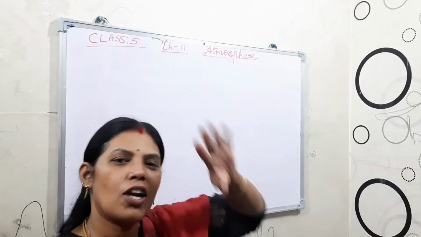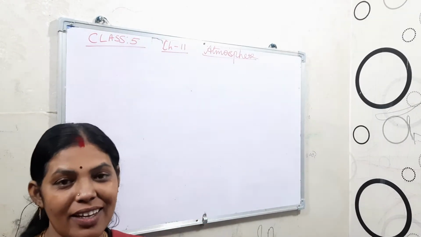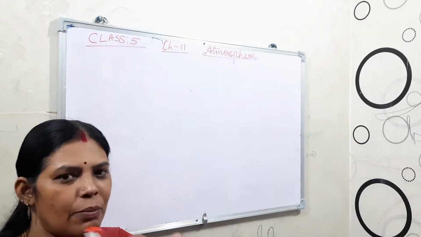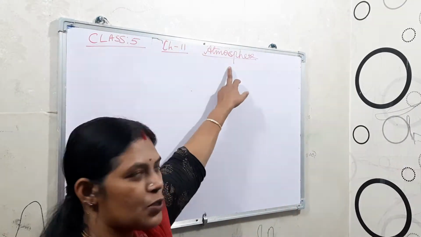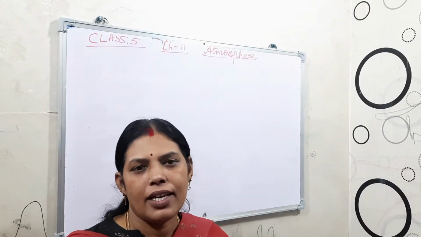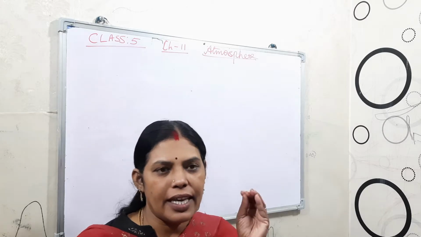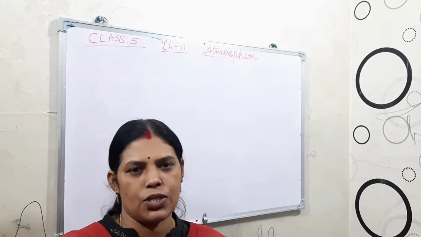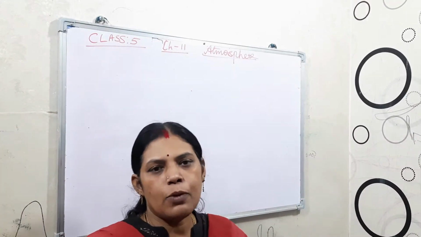So what is atmosphere? It is the envelope of air surrounding the earth. The earth is covered by a blanket of air that is known as the atmosphere. How is this atmosphere held there? That is because of the earth's gravity. The air is present in the atmosphere because of the gravitational force. The earth's gravity only holds this atmosphere there.